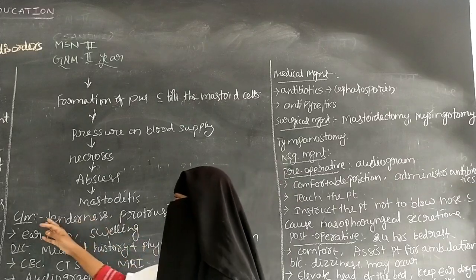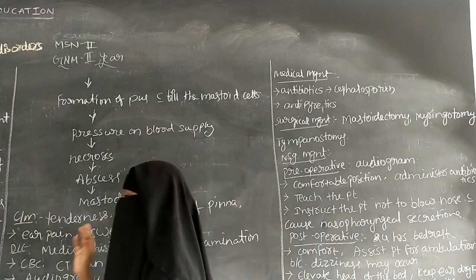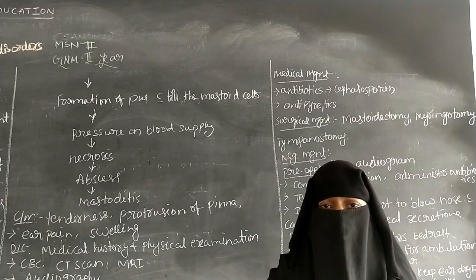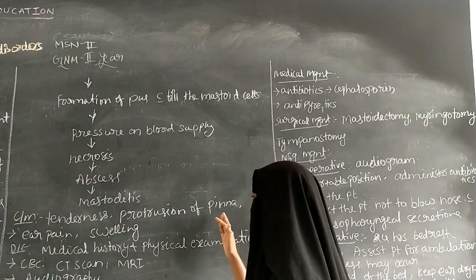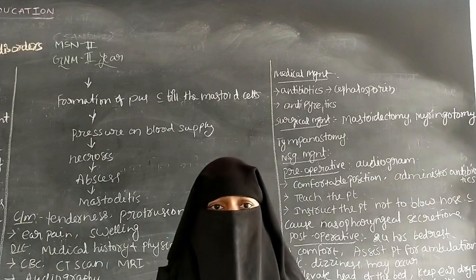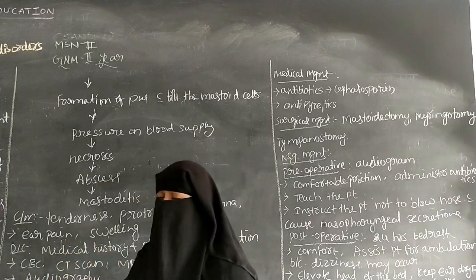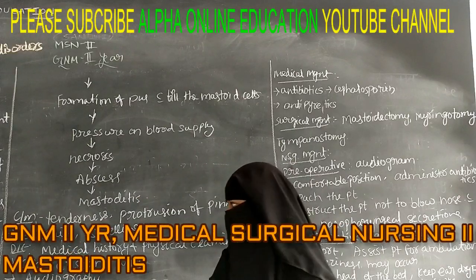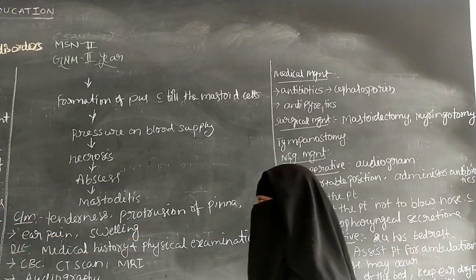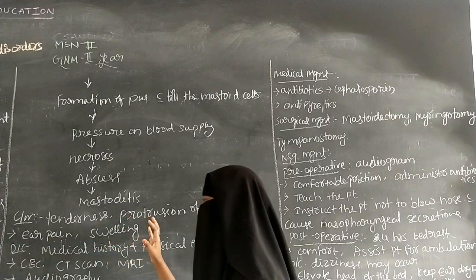So the next one is the clinical manifestation. So the clinical manifestations include the mastoid tenderness. So the patient may have pain by touching it. So the patient may have the tenderness and the protrusion of pinna. So pinna means the external ear. So there is a bulging of the pinna and there is ear pain. So the patient may have severe ear pain and swelling can be present over the ear. So the clinical manifestations include the tenderness and protrusion of the pinna and ear pain and swelling.